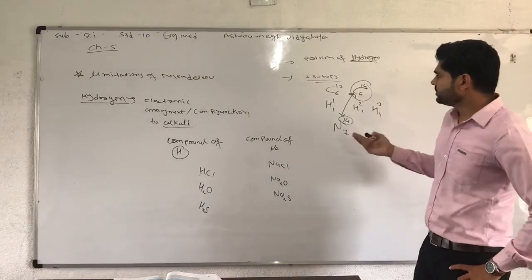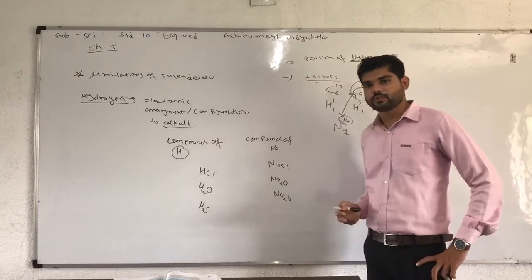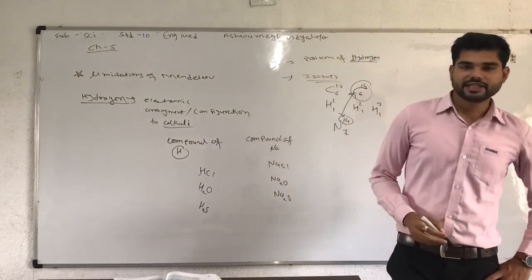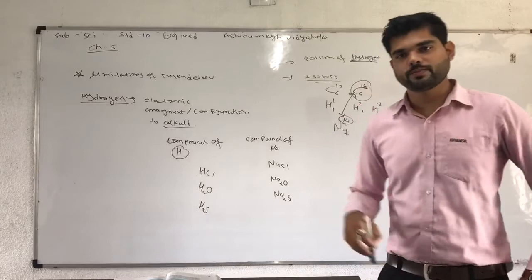In the isotope point, you can also write another sub-point.